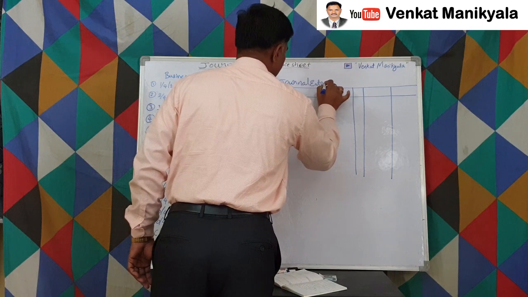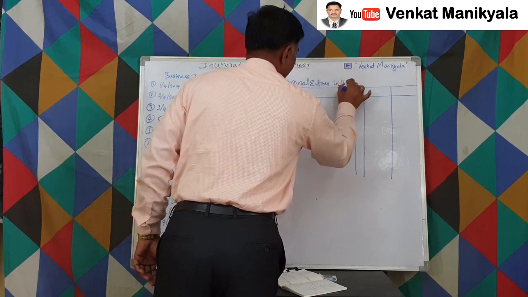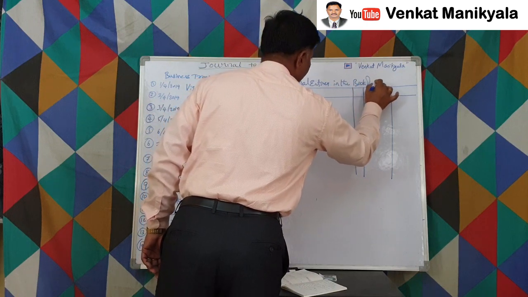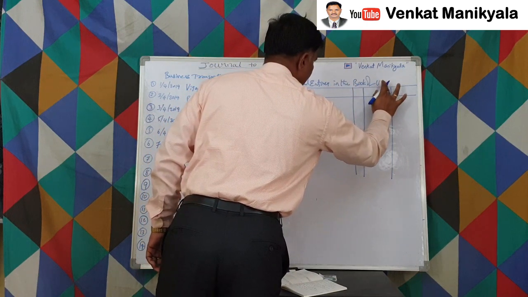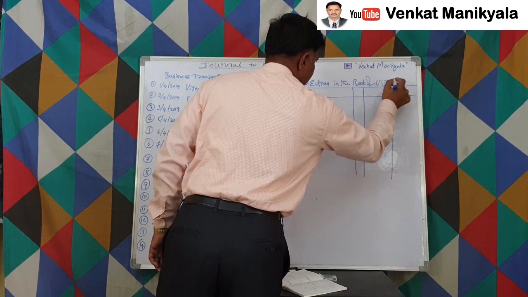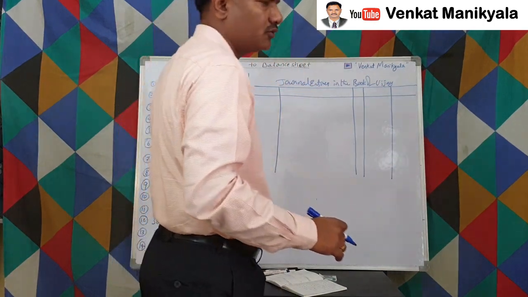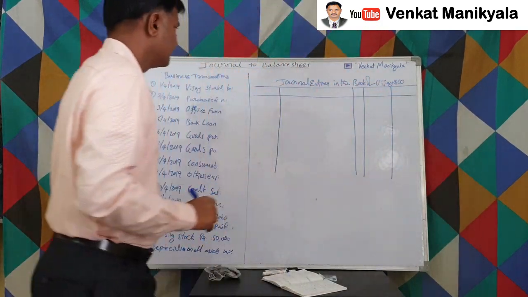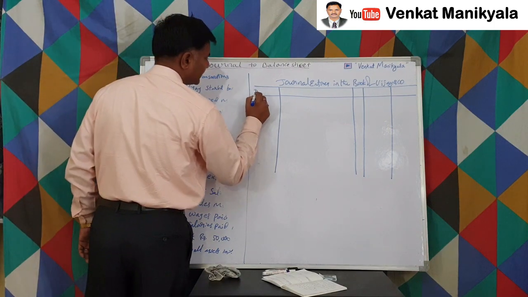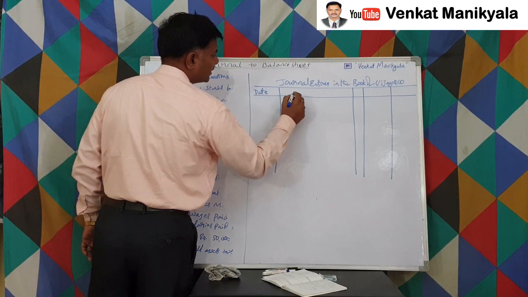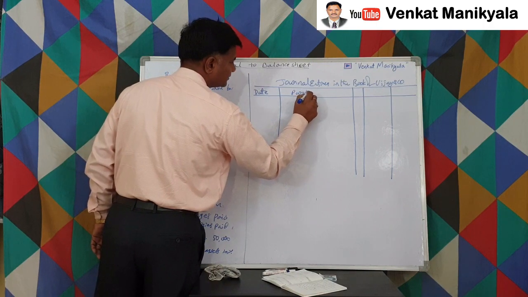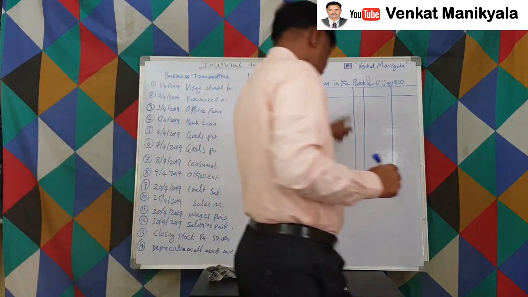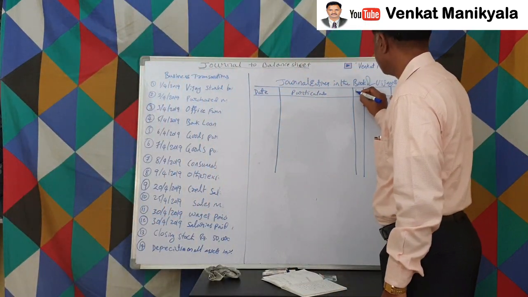entries in the books of Vijay. Who is the owner? Vijay. Let us say if its business name is Vijay and Co, then Vijay and Co, right? What is the first column here? It's the date column. Next is particulars. This small column is the ledger folio.